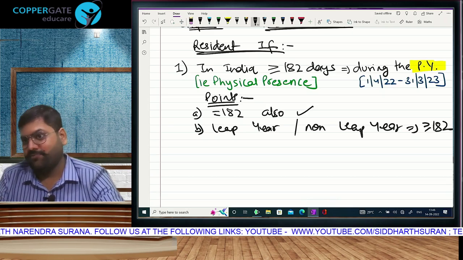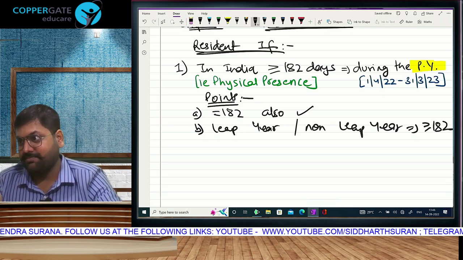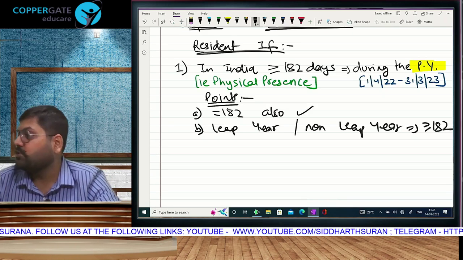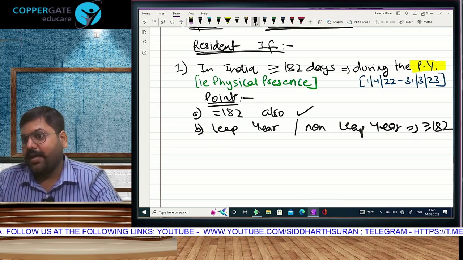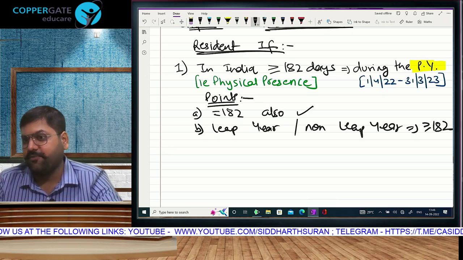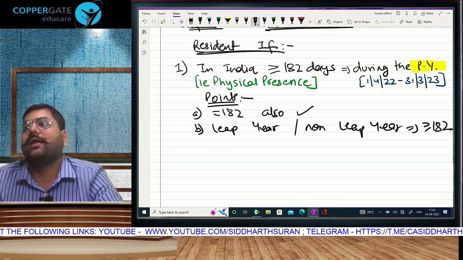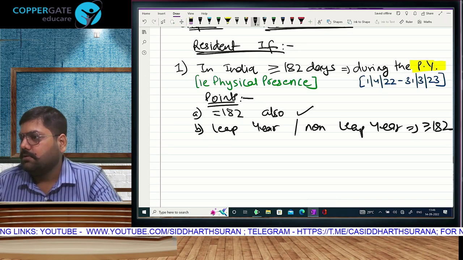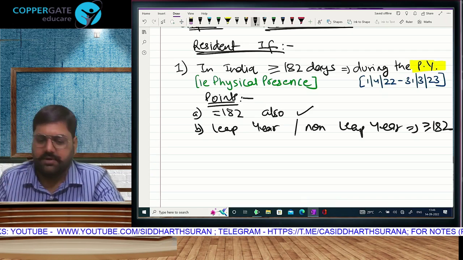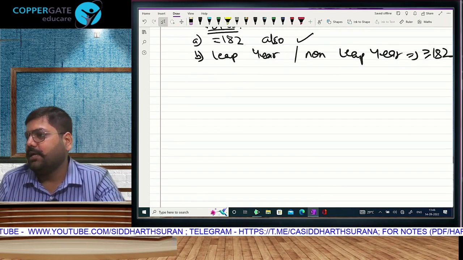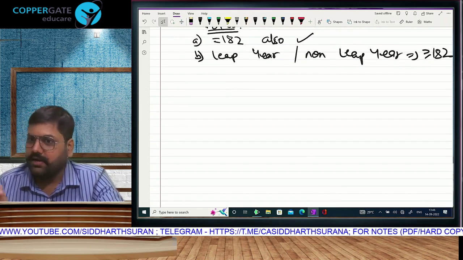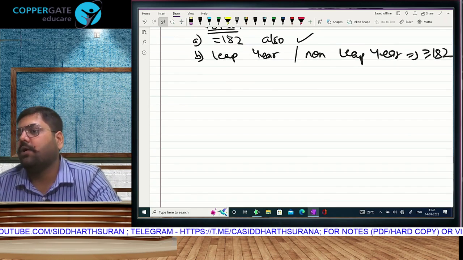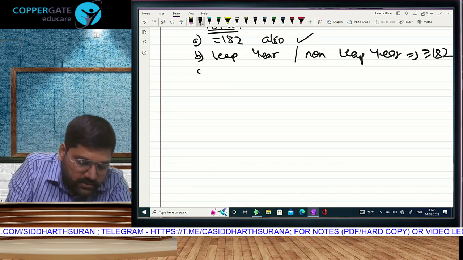So obviously you will have to go and check the previous year applicable for your exam, the previous year for which you are calculating tax. It can be different stay in 22-23 and different stay in 21-22. You want to calculate for which year? Check stay of that year. Minimum 182, is equal to covered? Yes. In leap year 183? No. In leap year also it will remain a criteria of 182 days.